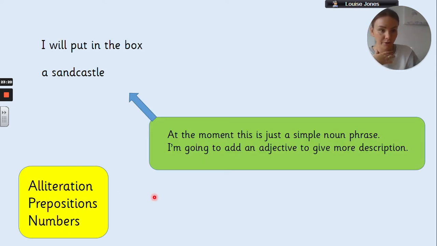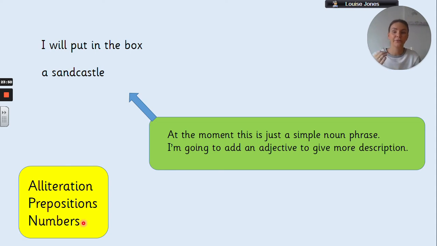So as you will see in the corner down here in the yellow box, I've got the 3 things that the poet used in his poem that we're going to try and use in our poems today. So alliteration, words that start with the same letter. Prepositions, words that give us a bit more information and add a bit more detail. And maybe numbers. We might try and use some numbers in there somewhere like the poet does.